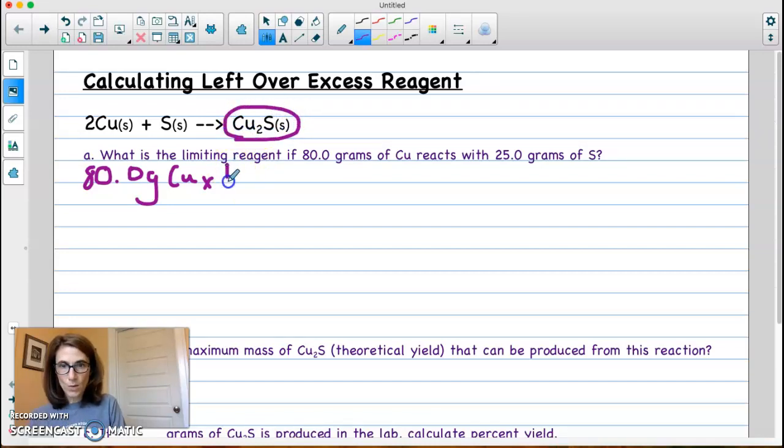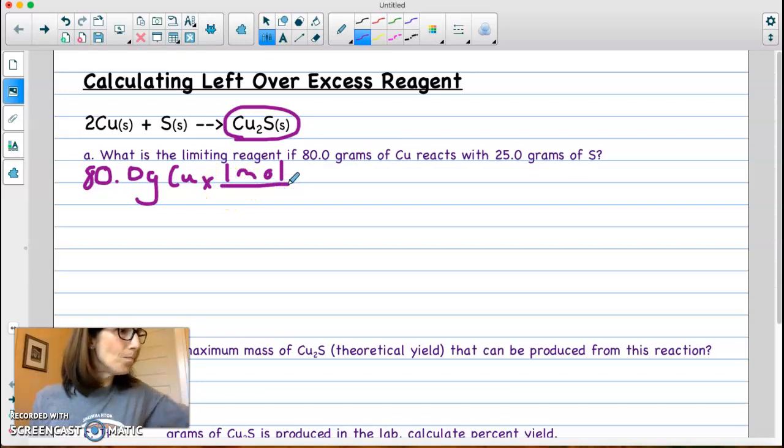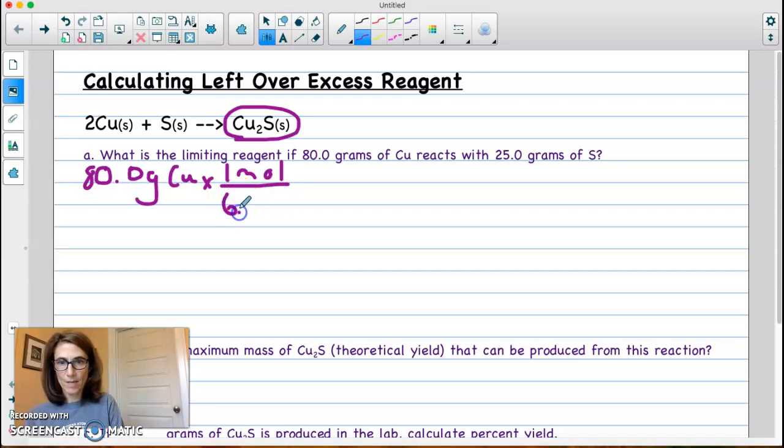We start with the molar mass of Cu over 63.6 grams.